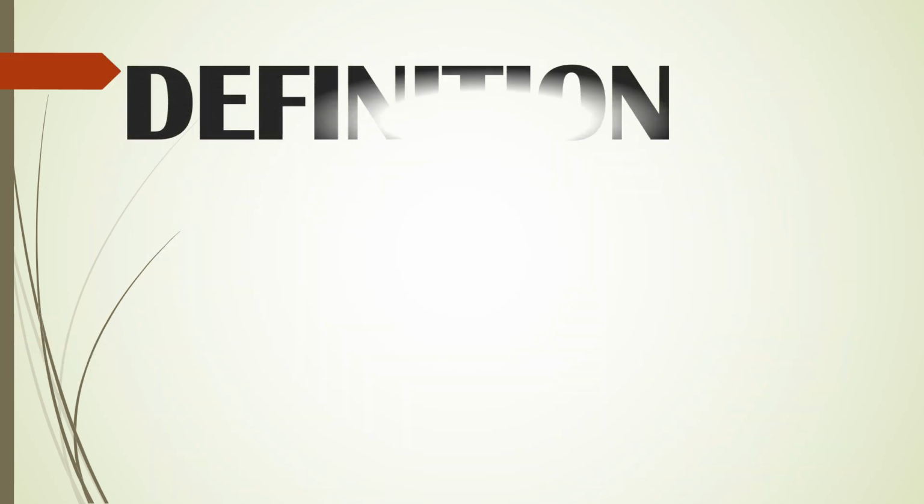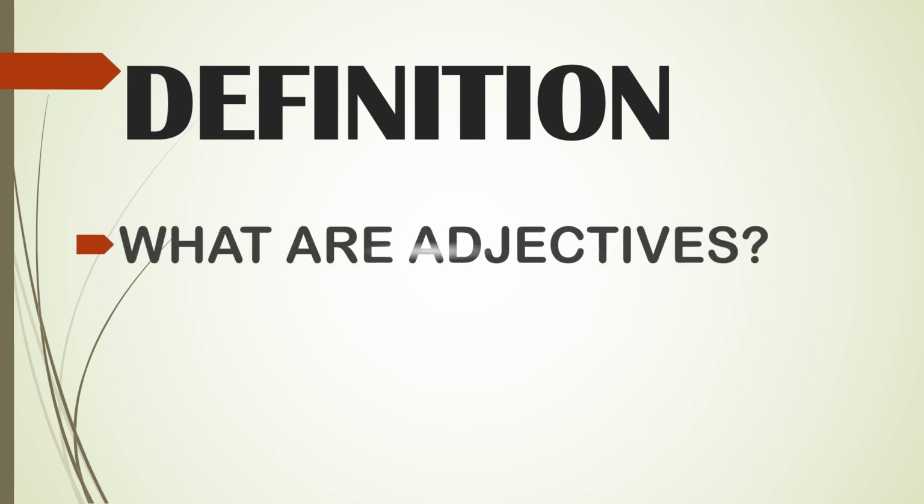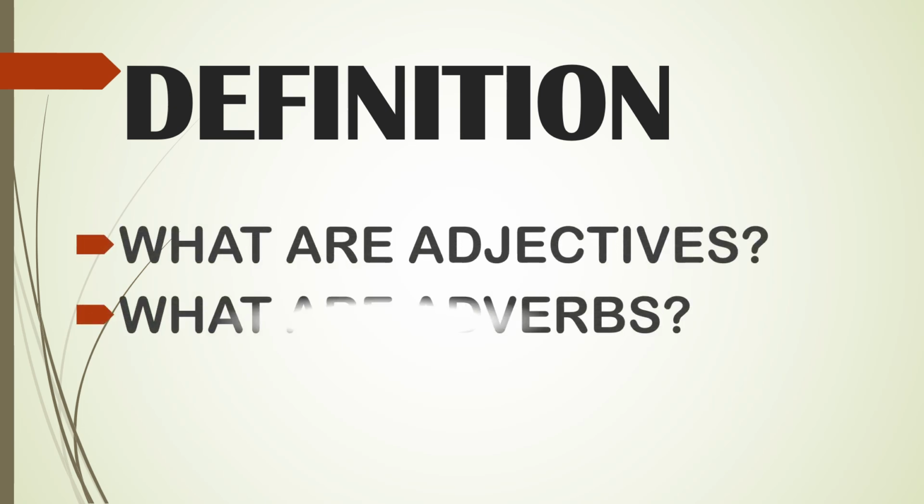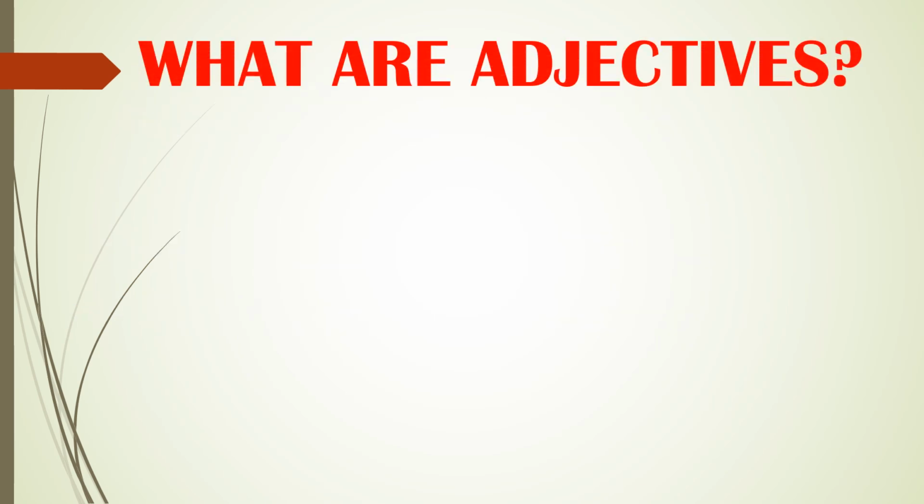Let's begin our discussion with a definition. Let's define first what are adjectives and of course what are adverbs. Let's understand first what are adjectives.